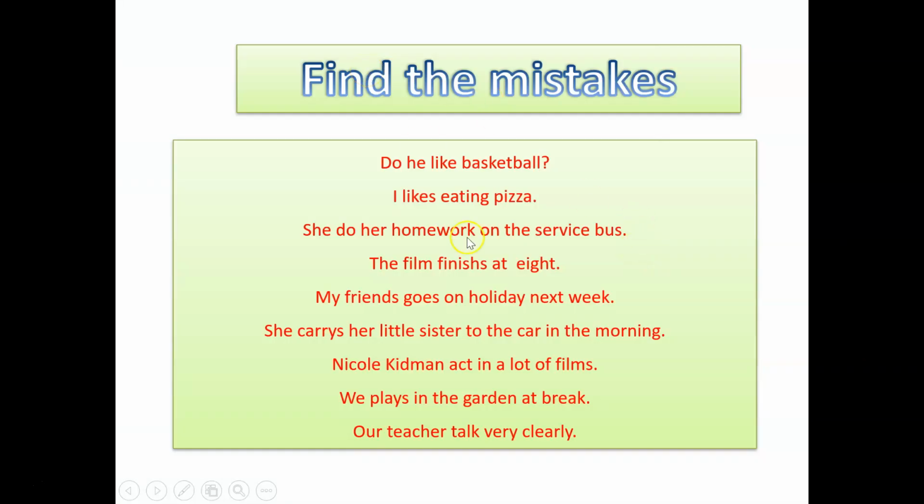Alright, now this is an example of an exercise that I want you to do, which is to read the sentences. Just pause the video, read these sentences and try to find the mistakes. Alright, so I'll give you some time to think about it. Pause the video, do the exercise, and then come back for correction.